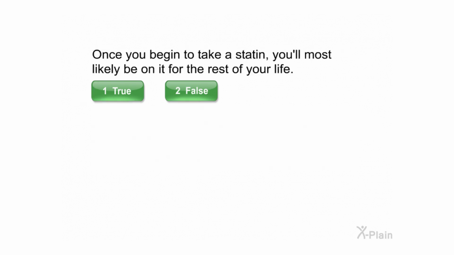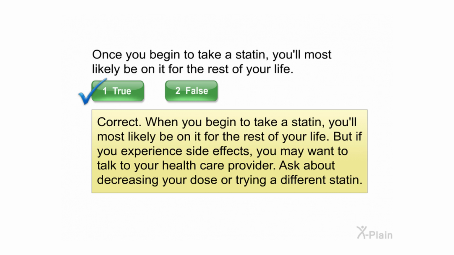Once you begin to take a statin, you'll most likely be on it for the rest of your life. Select true or false. Correct. When you begin to take a statin, you'll most likely be on it for the rest of your life, but if you experience side effects, you may want to talk to your healthcare provider. Ask about decreasing your dose or trying a different statin.